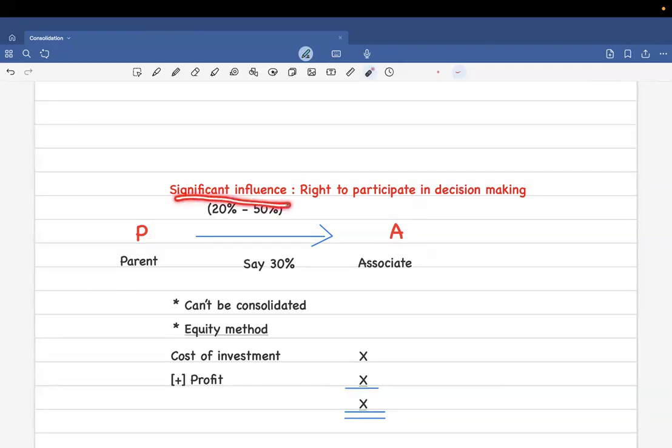That means P is able to significantly influence the decisions. P is not in control, but it can significantly influence. That is, it has the right to participate in the decision making process. It can vote, can give its opinions. In this case, A is termed as an associate. And an associate would always have a significant influence.